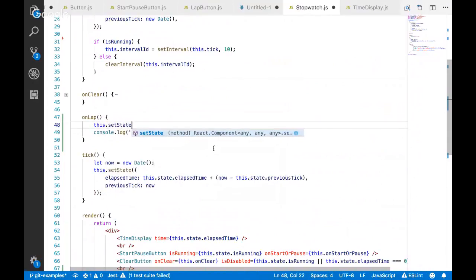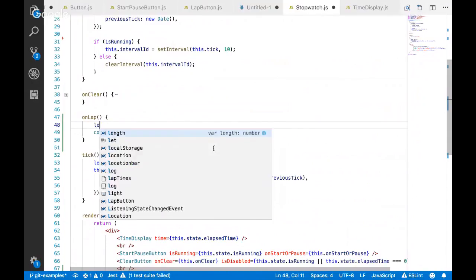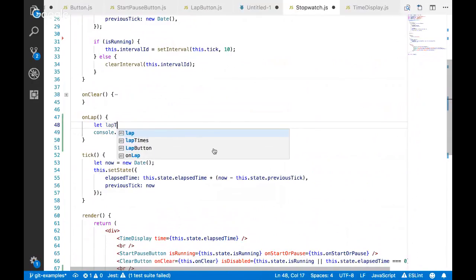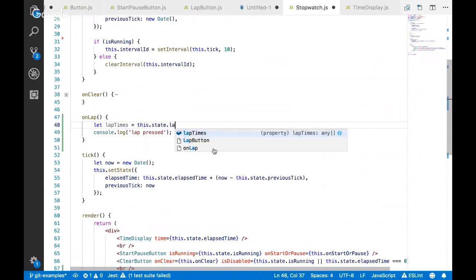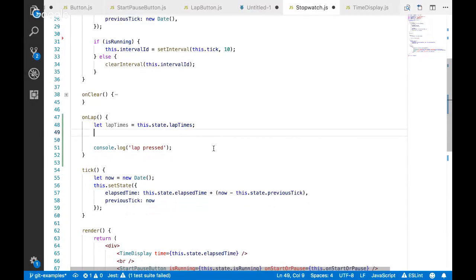So I'm going to do something probably a little different syntax than you might be thinking. I'm going to break it out a little bit. So let me say let lap times equals this.state.lapTimes to get my array. And I'm breaking it out just to make this a little easier to understand what I'm doing. And now we want to add in our elapsed time to this, essentially, right?